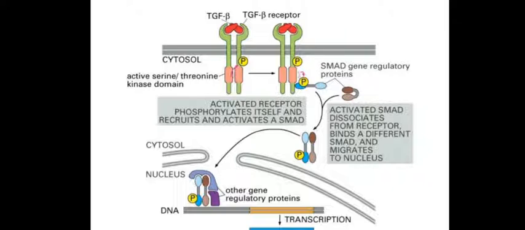Once again, tumor growth factor beta interacts with the receptor, which gets phosphorylated. It autophosphorylates, the activated receptor phosphorylates itself and recruits the activated SMAD protein. Activated SMAD protein, which is dissociated from the receptor, binds to a different SMAD protein, associates and is translocated into the nucleus.